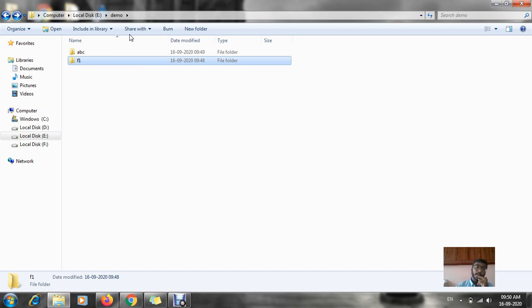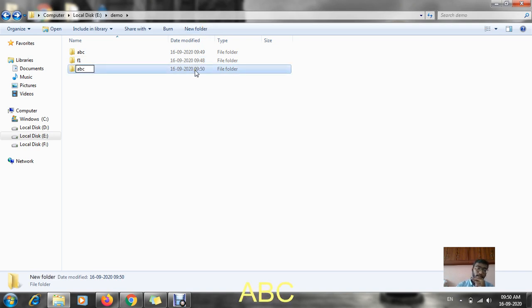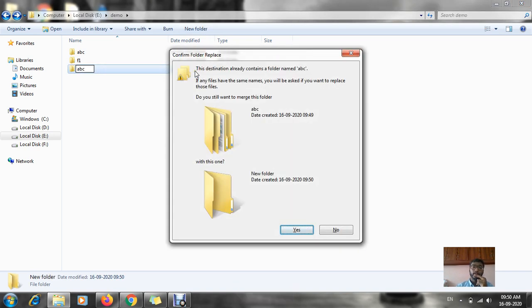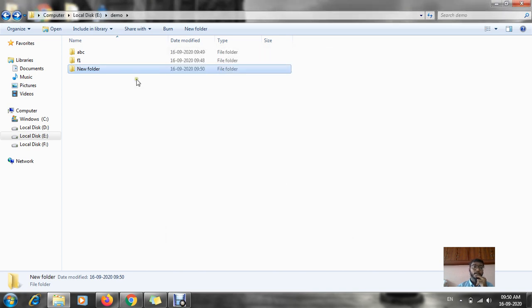Suppose I try to create a new folder named ABC. You can see the error: this destination already contains a folder named ABC. I don't want to replace it, so I click no. In case I use ABCD, now it has been created. Why?